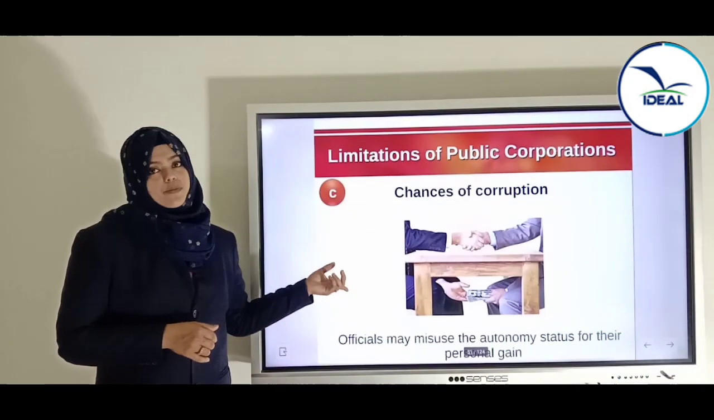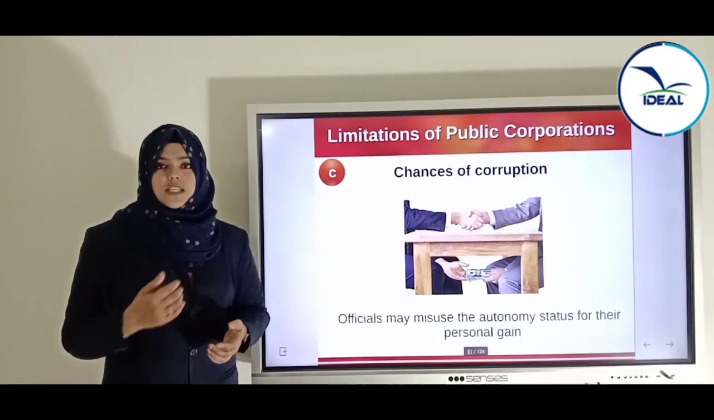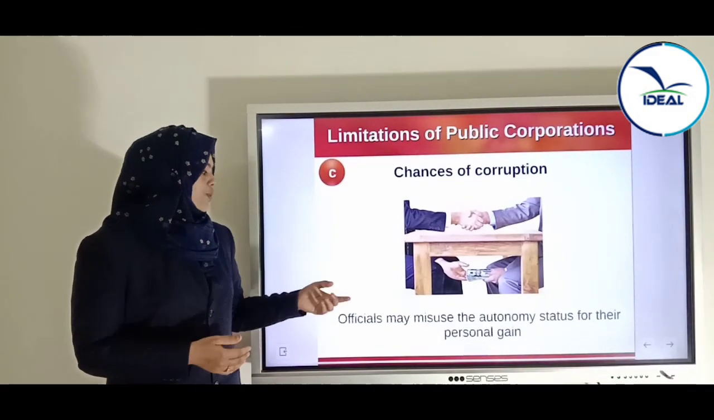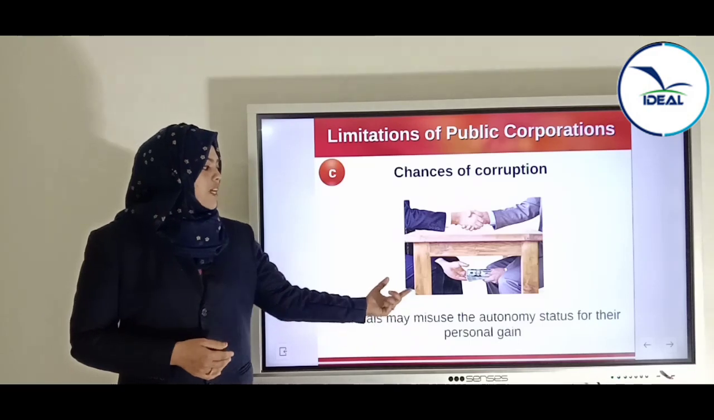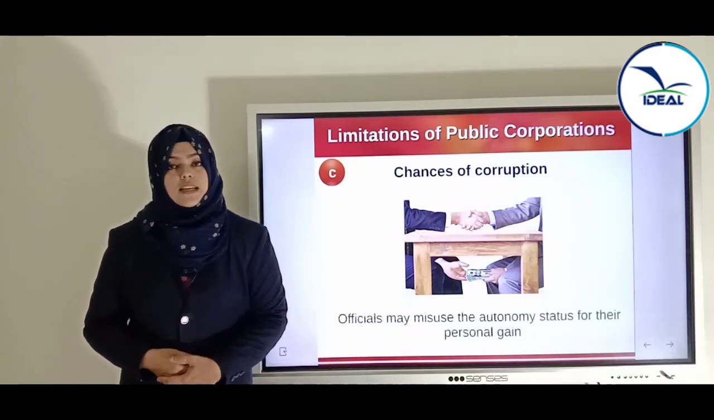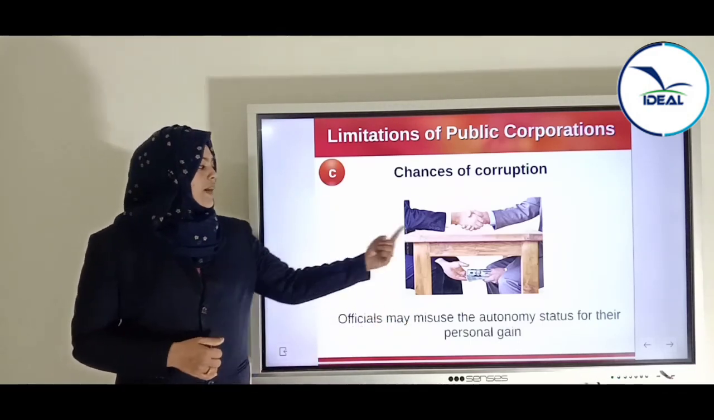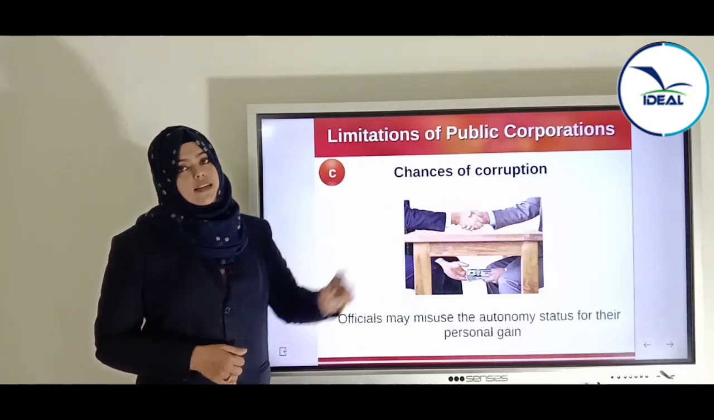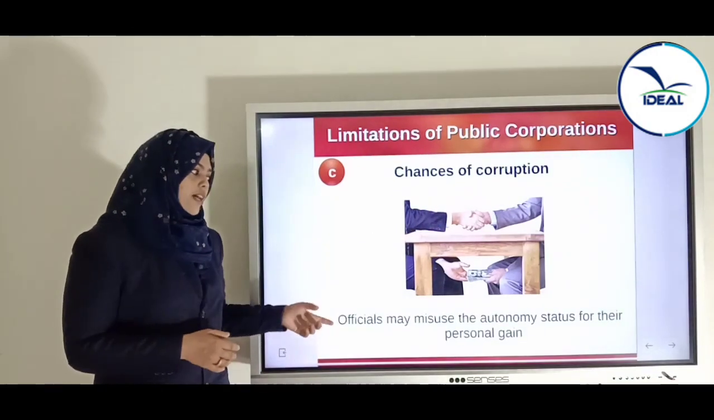Now, chances of corruption are there. Corruption means misuse by government officials of their duties. So officials may misuse the autonomy status for their personal gain. For getting personal gain, they may misuse their official status. So there will be chances of corruption.